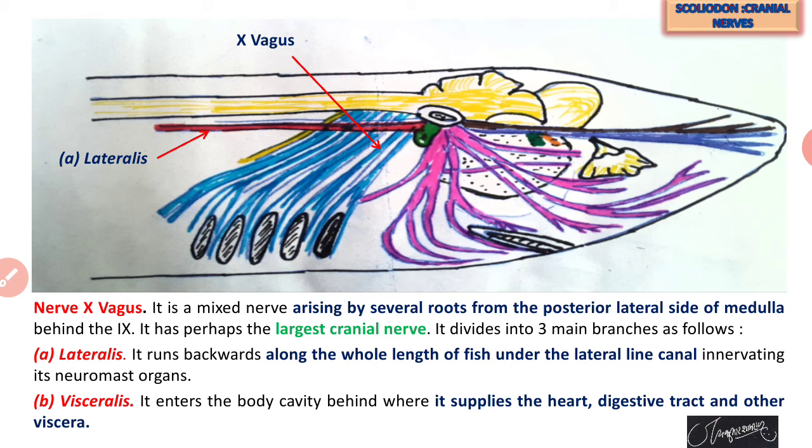Visceralis has the connection to the visceral organs of the body, that is, it supplies the heart, digestive tract, alimentary canal, and other visceral organs. This is the branch we can find in the diagram, visceralis. So the 10th cranial nerve, vagus, has branches lateralis and visceralis: lateralis innervates the lateral line canal, visceralis has the connection with the visceral organs.